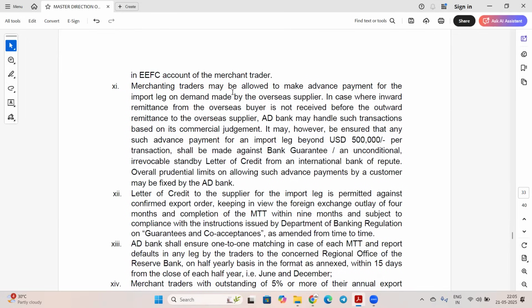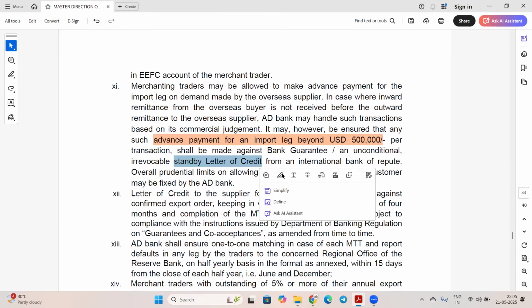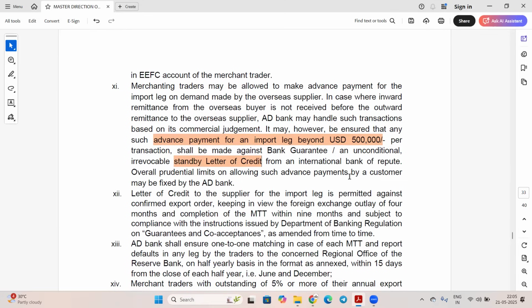So merchanting trade may be allowed to make advance payment for the import leg on demand made by overseas supplier. So इसमें भी हम advance payment कर सकते हैं, and advance payment for import leg beyond $5 lakh per transaction shall be made against the bank guarantee or unconditional irrevocable standby letter of credit from an international bank of repute.